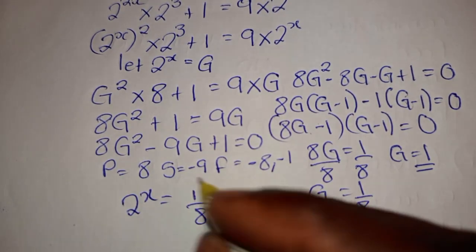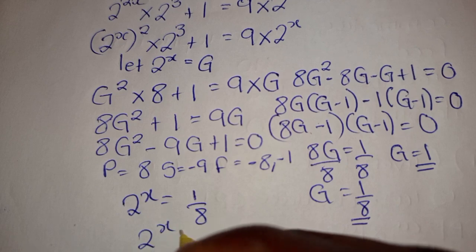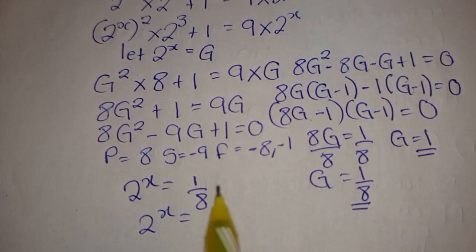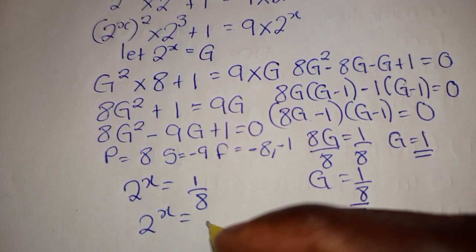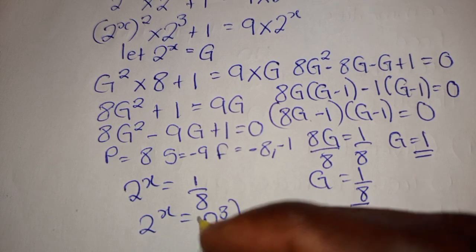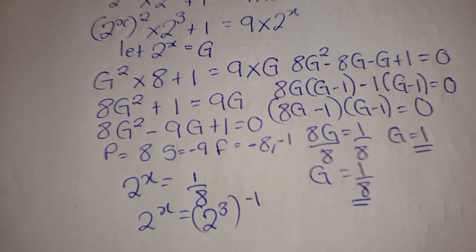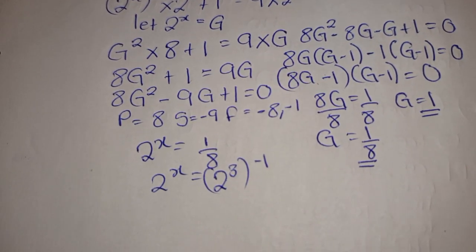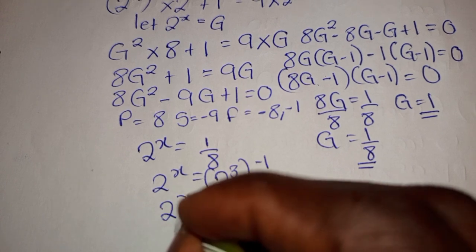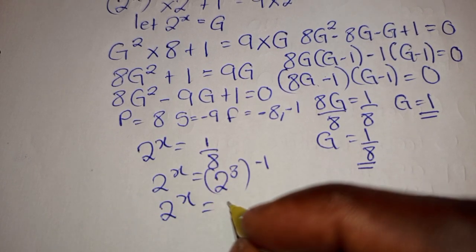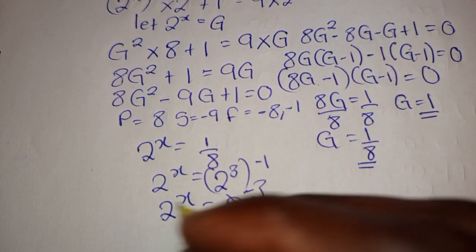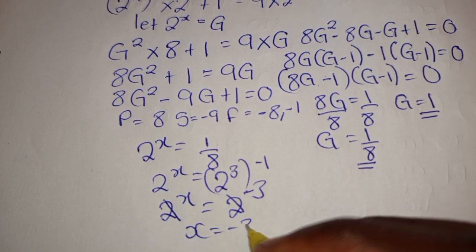So we can rewrite this as 2 to the power x is the same as, remember, we can rewrite this in a negative index and it will become 2 to the power -3. Remember, 2 to the power 3 is the same as 8. So now we have 2^x is equal to 2 to the power -3, where this and that can cancel, and x is equal to -3.